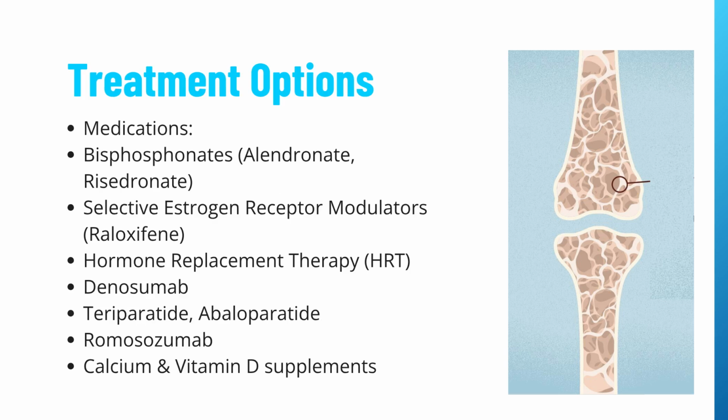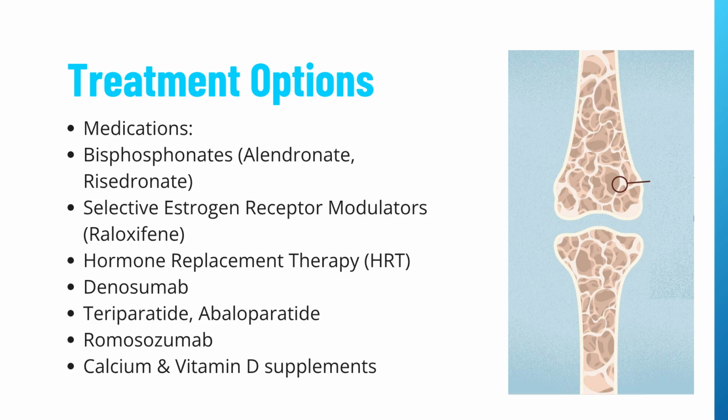Now, let's talk about treatment. While osteoporosis cannot be completely cured, it can be effectively managed to reduce the risk of fractures. There are several classes of drugs used, like bisphosphonates, for example alendronate and risedronate, first-line drugs that slow bone loss. Selective estrogen receptor modulators, for example raloxifene, mimic estrogen's bone-preserving effects.